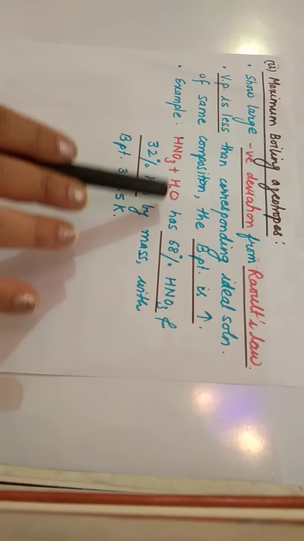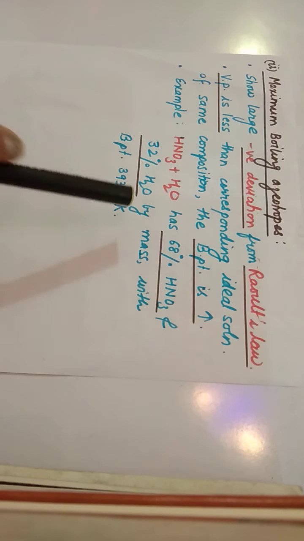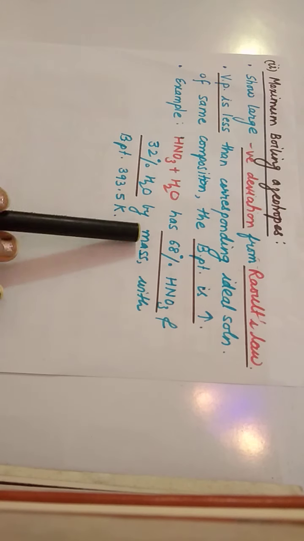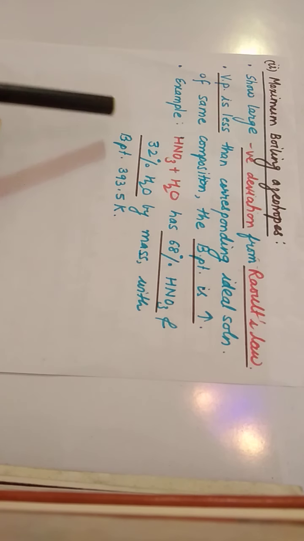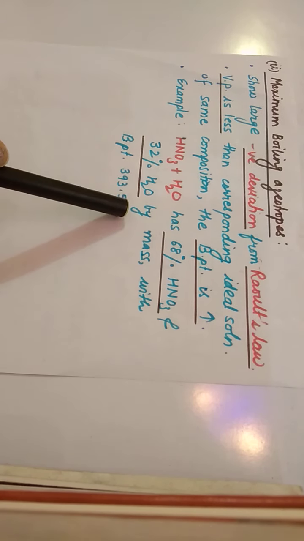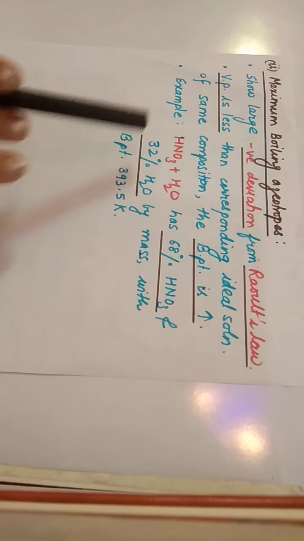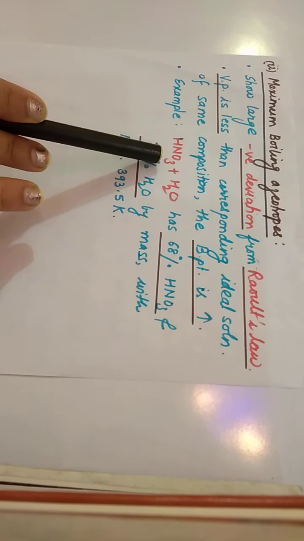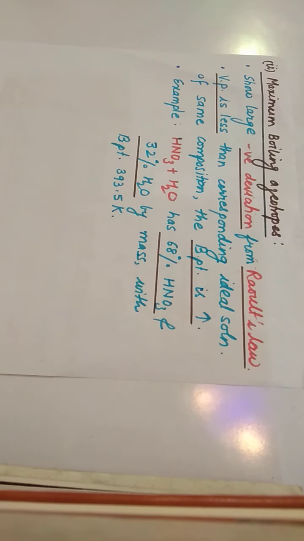An example is nitric acid on mixing with water. In this mixture, there will be 68% nitric acid and, children, 32% water by mass, and the boiling point will be 393.5 K. So I just hope this topic is clear.